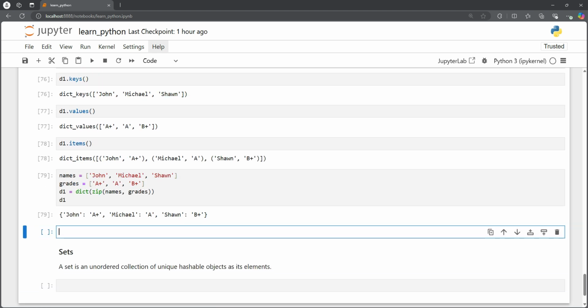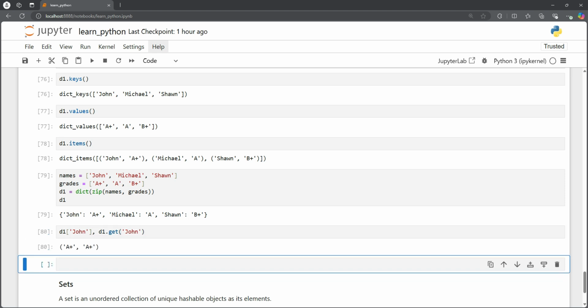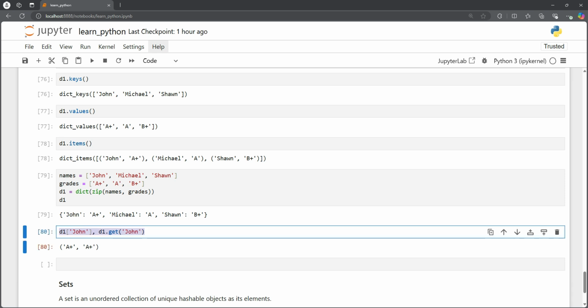We can also see how to access the value corresponding to a specific key. There are different ways of doing that. We could either say d1 and specify the key here, or we could simply say d1.get and then John. Both will give us the same result, which is A plus.